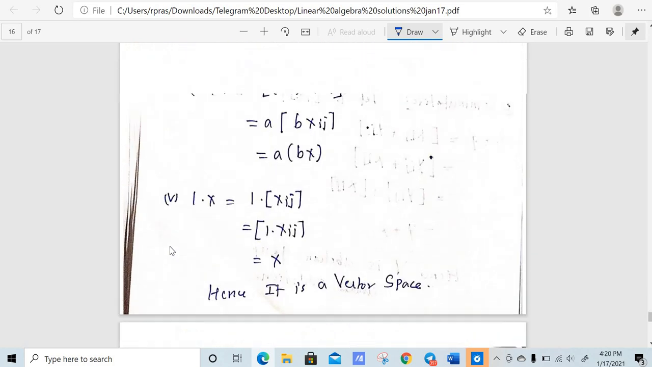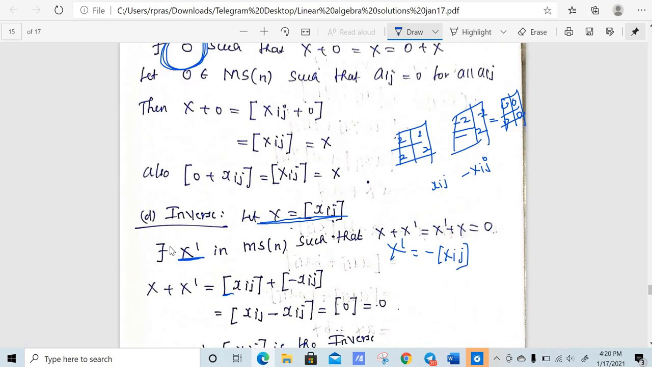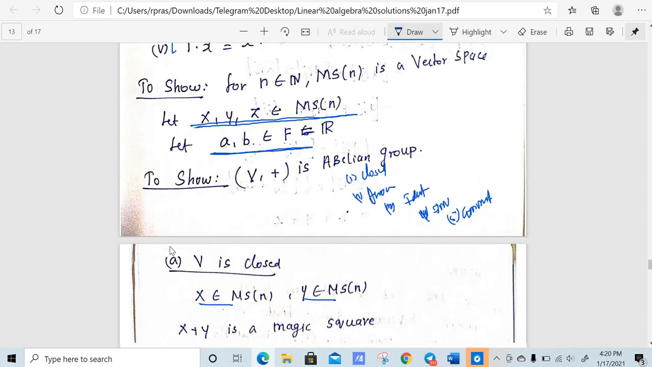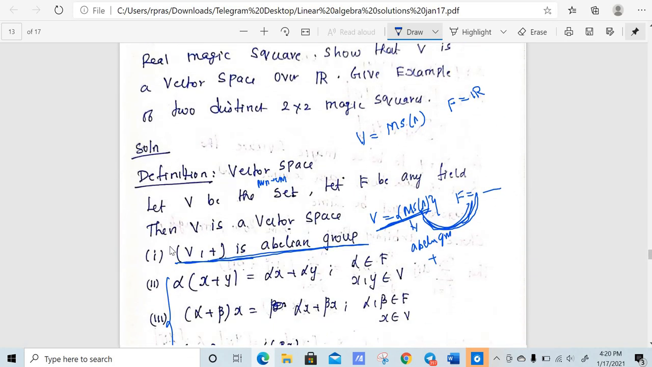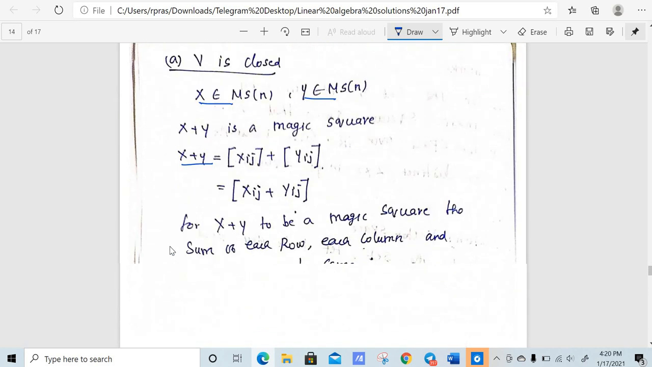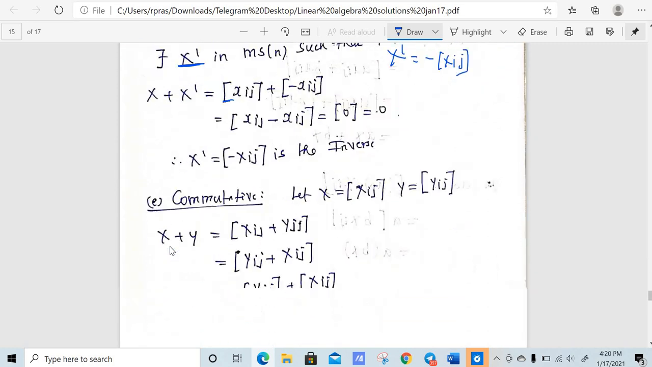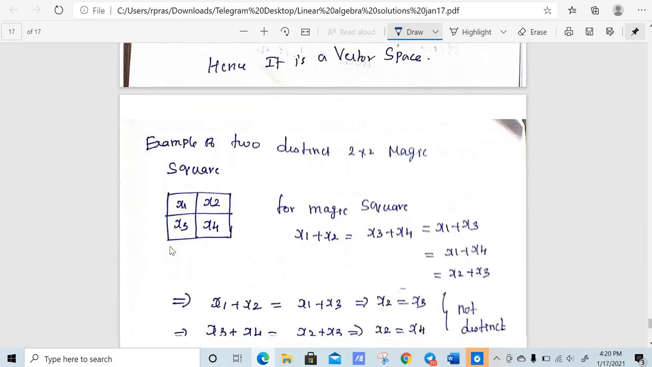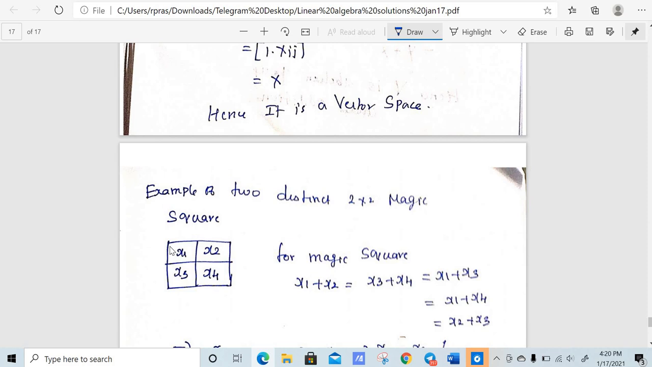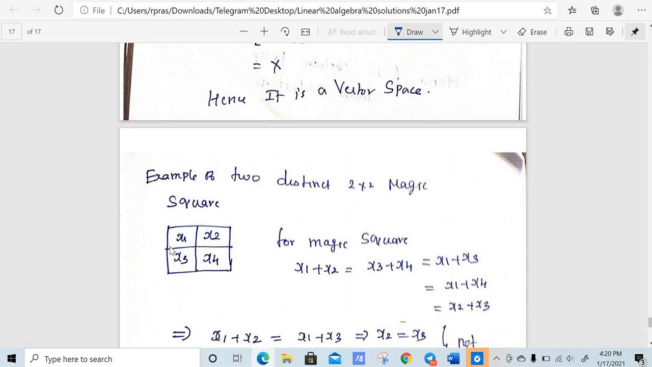So that's it. And they have also asked us to give two examples of distinct magic squares, right? That is, they have asked us to give an example of distinct 2 cross 2 magic squares. That means we need to find x1, x2, x3, x4 such that the sum of each row, each column, and each diagonal are the same. That means x1 plus x2 is the same as x3 plus x4, the same as x1 plus x3, the same as x2 plus x4, the same as x1 plus x4, the same as x2 plus x3.